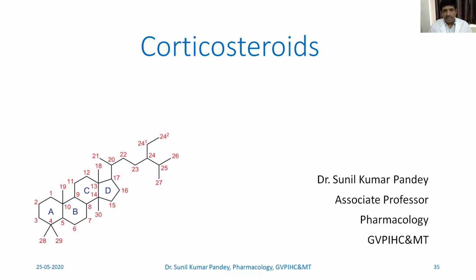Then most importantly, we started with the pharmacological actions of corticosteroid. In that, we could finish the effect on carbohydrate metabolism, the effect on protein metabolism, and the effect on lipid profile, lipid metabolism.